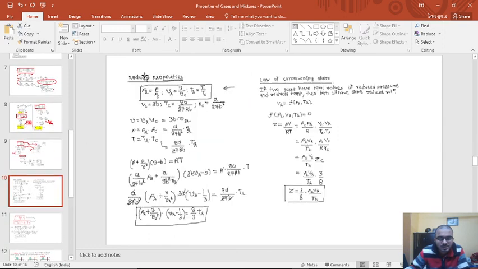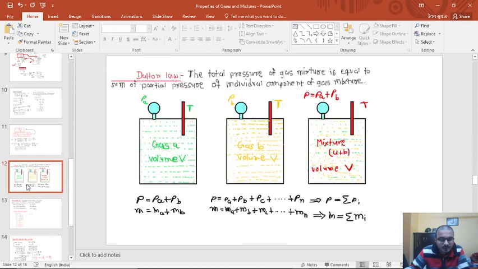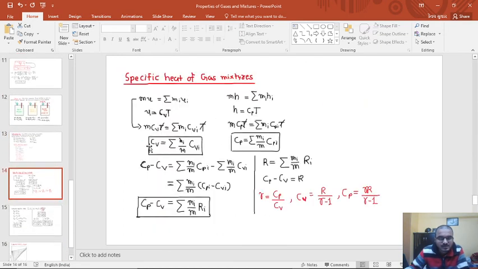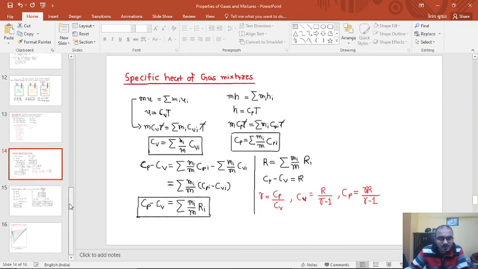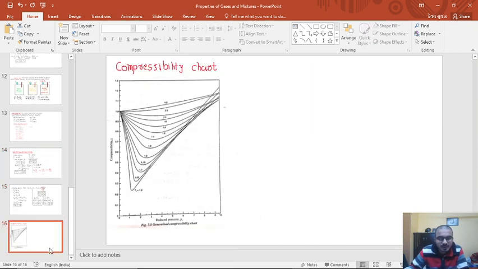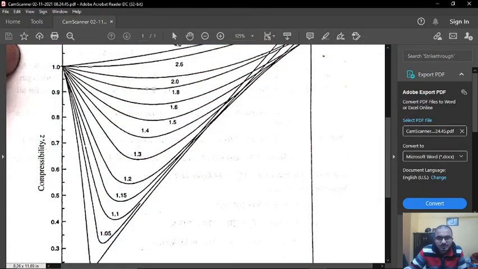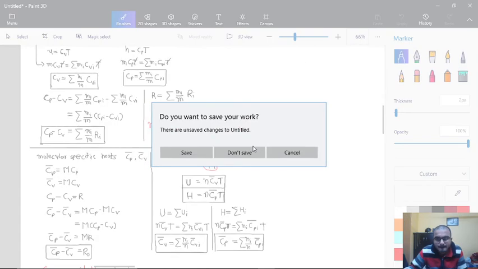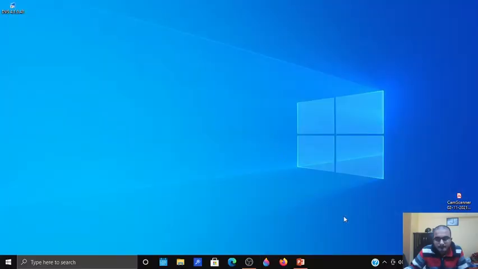The next topics were reduced properties, the law of corresponding states, Dalton's law, Gibbs-Dalton's law, then specific heat of gas mixture, and the last topic was the compressibility chart. So this is the end of this chapter.